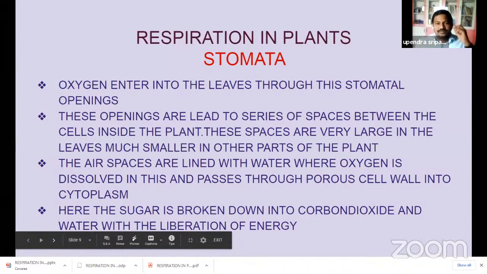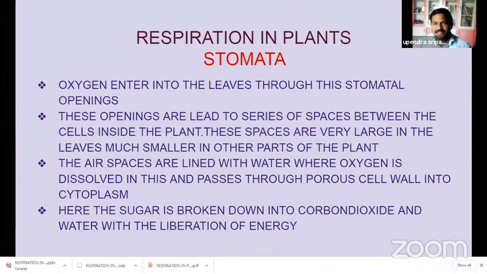Oxygen enters into the leaves through the stomatal openings. Yes, you are observing a small opening, a small pore on the surface of the leaves. Atmospheric oxygen enters the leaf through the stomata. Why? Because oxygen enters the leaf for respiration, for the purpose of releasing energy.